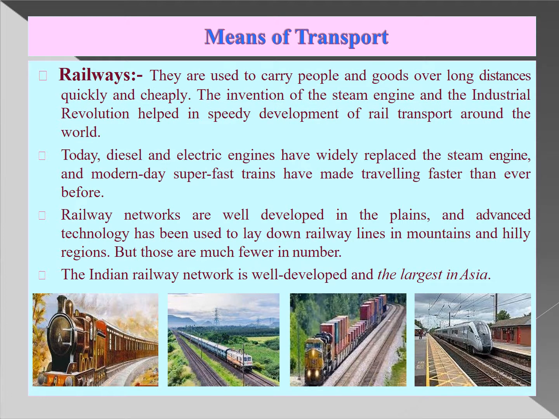Then the next is railways. Railways are used to carry people and goods over longer distances, which is very quick and cheap. The invention of the steam engine and the Industrial Revolution really helped in the speedy development of rail transport around the world. Diesel electric engines have widely replaced the steam engine, and in modern days we have super fast trains which travel much faster than before. Railway networks are well developed in the plain areas, and advanced technology has been used to lay railway lines in the mountains and hilly areas, but they are still less in number. The Indian railway network is well developed and the largest in Asia.